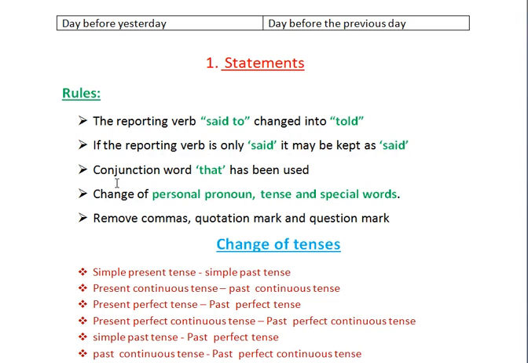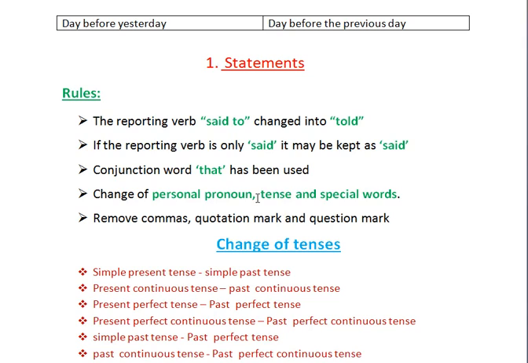Then we have to add the conjunction. So while we are changing into indirect speech, we need to use the conjunction. In statement, we use the conjunction that. Then change of personal pronoun. I already told you how the personal pronoun will be changed according to the subject.